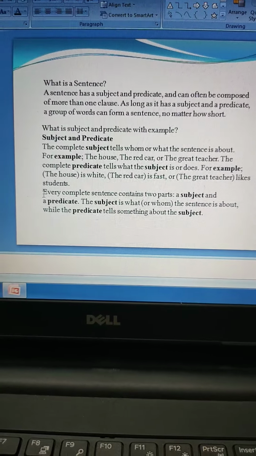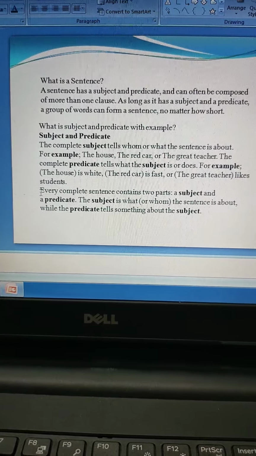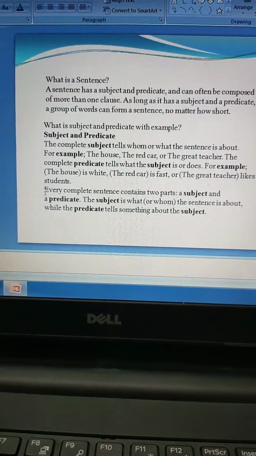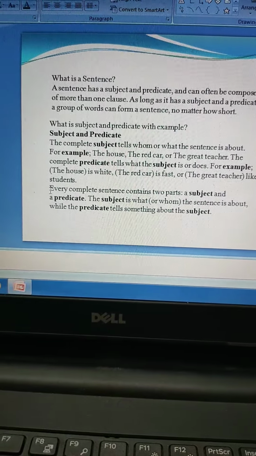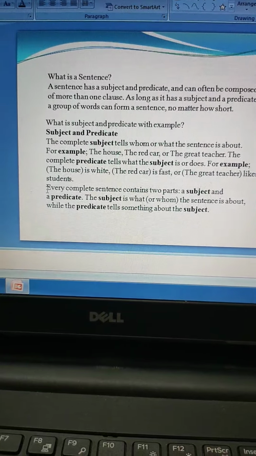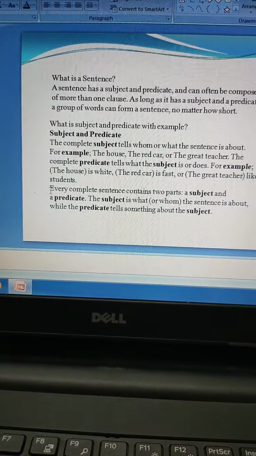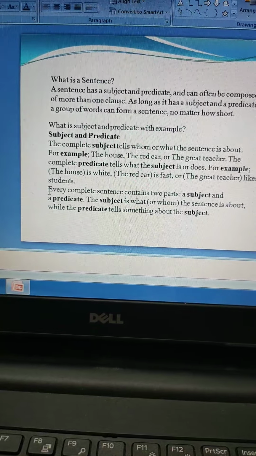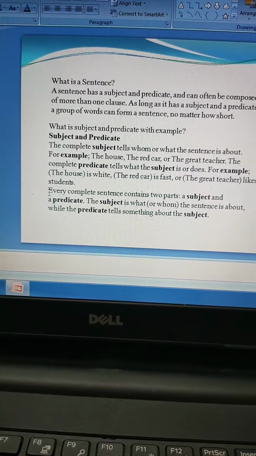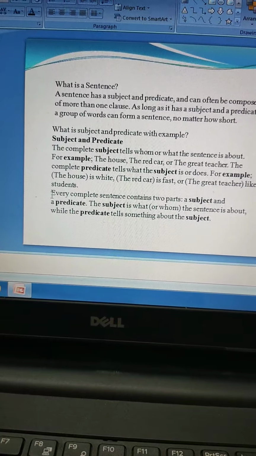So here the subject is house, and what is the predicate telling you about the house? That it is white. And then the car, the subject is a red car, and what is the predicate telling you? That the car is fast. In the same manner, the great teacher is the subject and likes students is the predicate. So a subject and a predicate form a meaningful sentence.